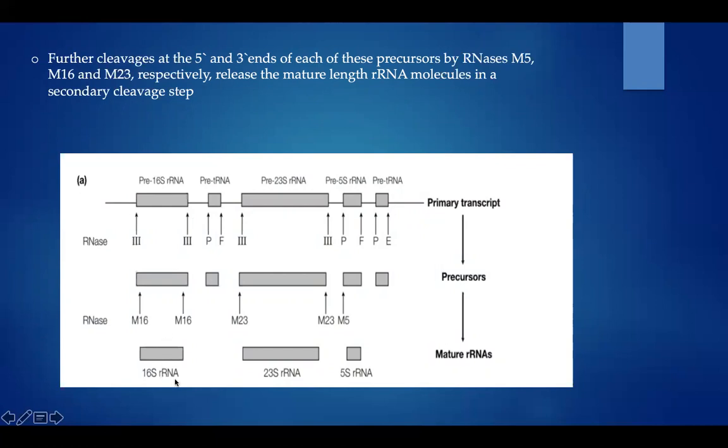M16 gives rise to 16S rRNA, M23 will give rise to 23S rRNA, M5 will give rise to 5S rRNA. So these 16S, 23S and 5S RNAs are mature RNAs. M16, M23, M5 are precursors for these mature RNAs respectively.